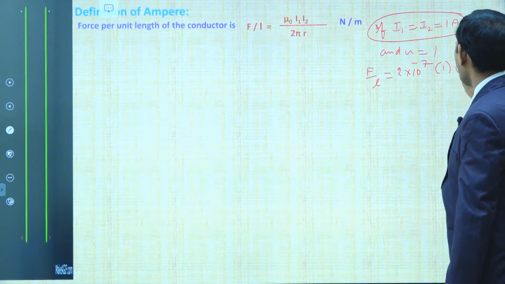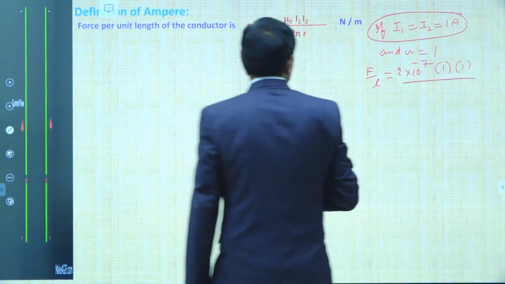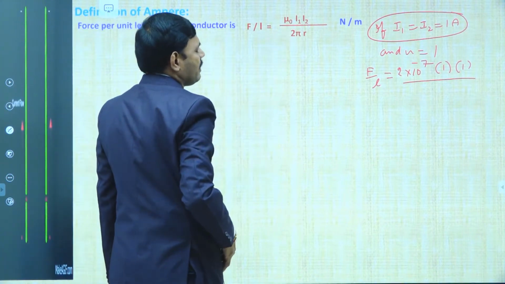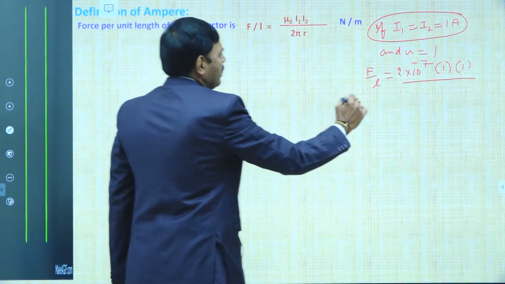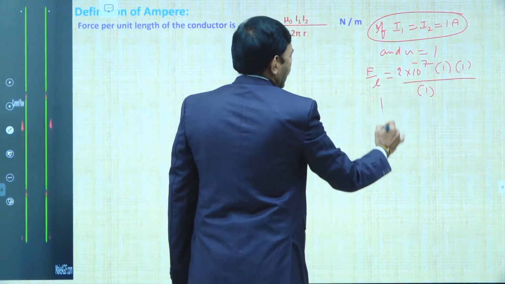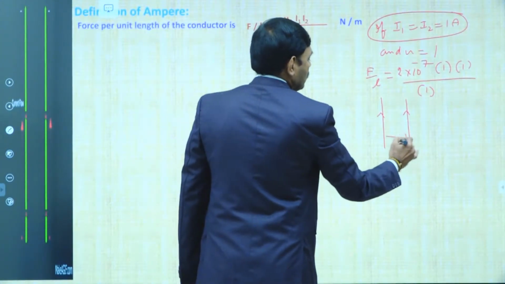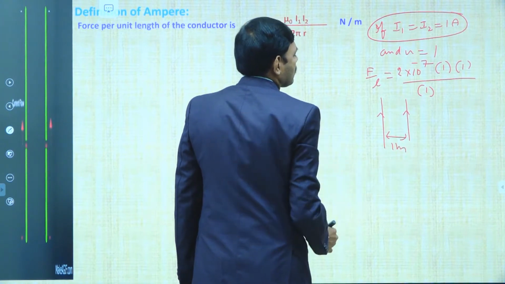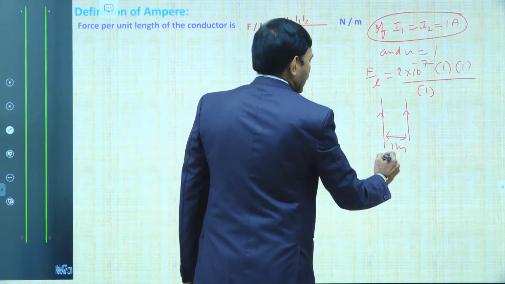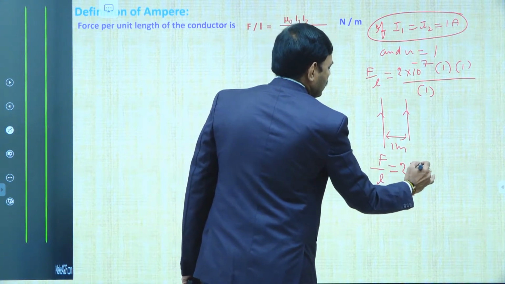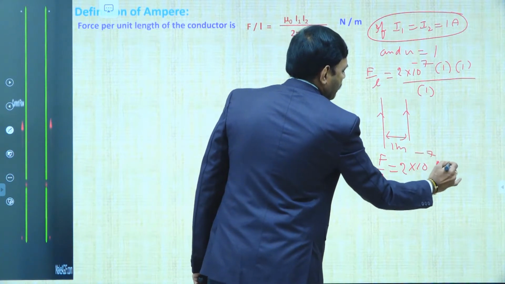I1 is 1 and I2 is 1. Force per unit length is mu naught by 2 pi, 2 into 10 power minus 7, I1 is 1, I2 is 1, and r is also equal to 1. So, for two long parallel wires separated by a distance of 1 meter, carrying current in the same direction, they attract with a force per unit length of 2 into 10 power minus 7 Newton per meter.